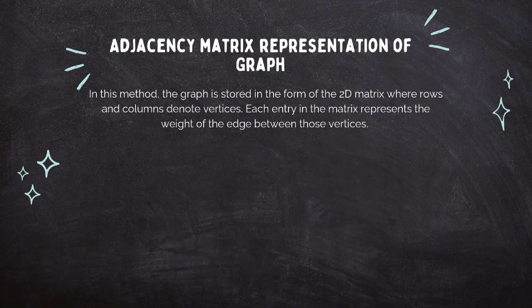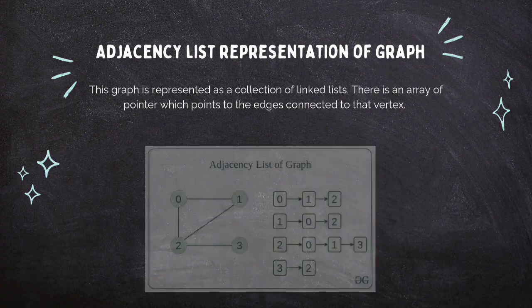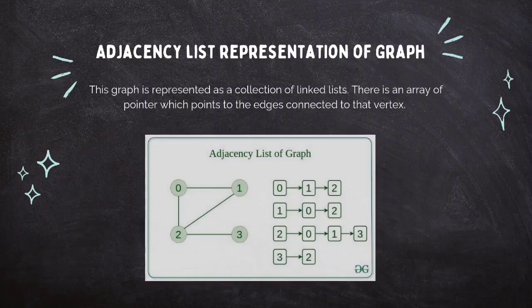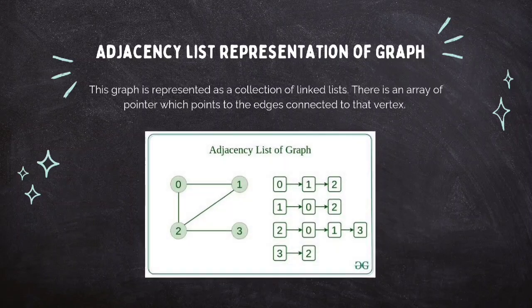The next way is adjacency list representation of a graph. The graph is represented as a collection of linked lists. There is an array of pointers which points to the edges connected to that vertex. Here we can see how representation of a graph is done through adjacency list.